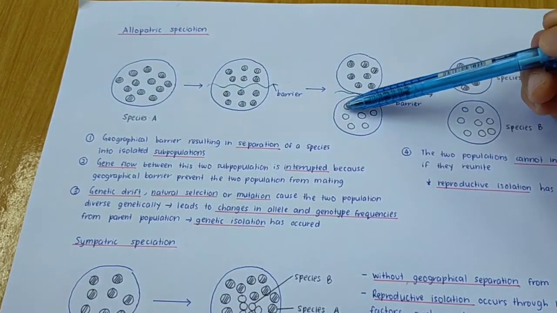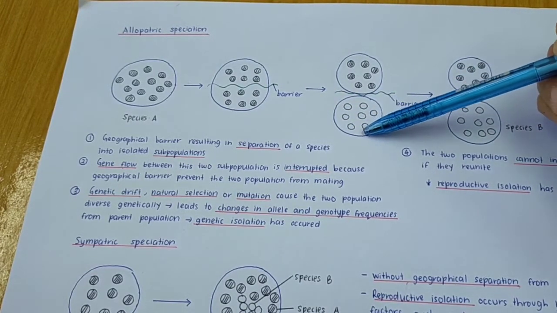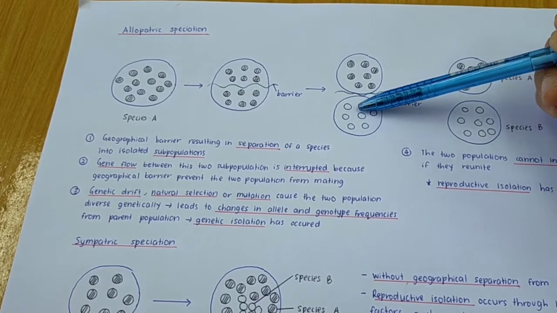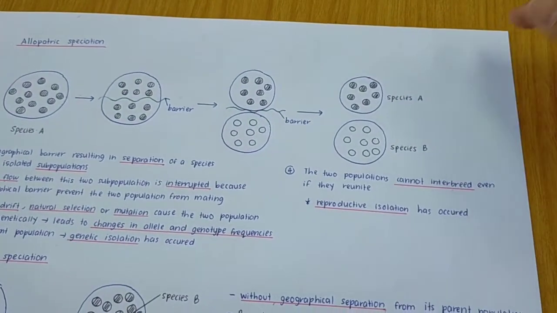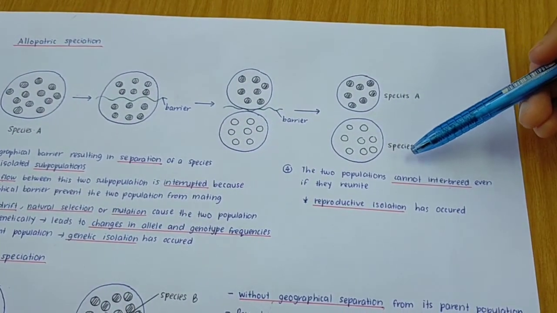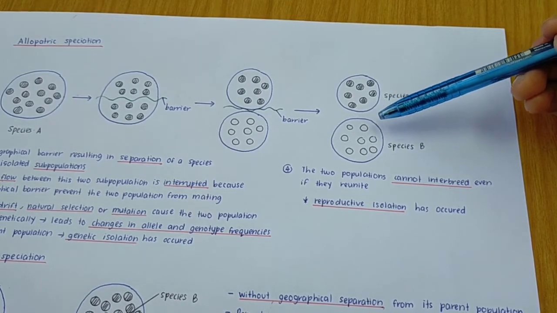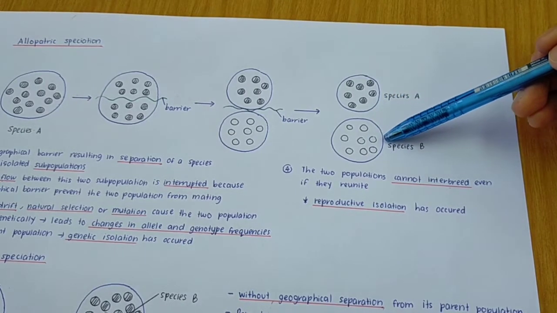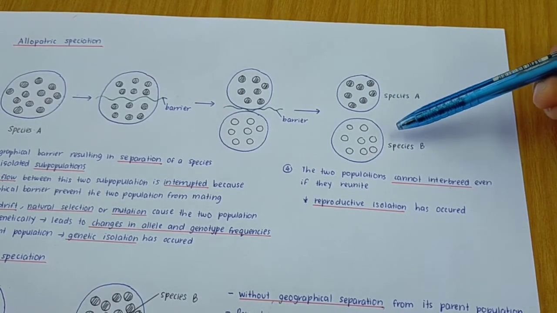So we consider genetic isolation has occurred. So maksudnya berlakulah perbezaan dari segi genetik, di mana genetik dia dah tak sama dengan parent population. Okay, so the two population cannot interbreed even if they reunite. Let's say if members from species B meet with the members from the species A, so what happened?